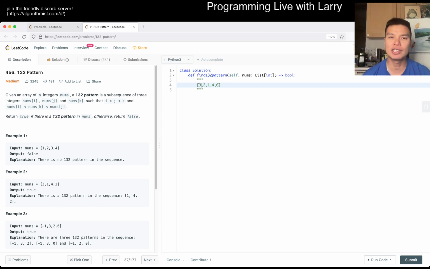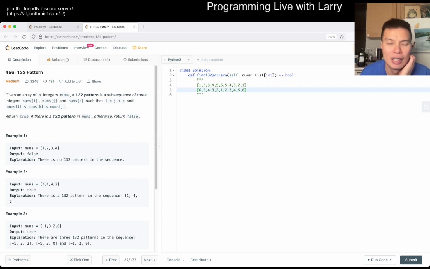So in a way, there are 2 ways to write this, I think. You can renormalize this to 1, 2, 3, 4, 5, 6, and then 5, 4, 3, 2, 1. Obviously, you can extend them more, but that would be the pattern that is not a 1, 3, 2 pattern that's also not sorted in either dimension. And then the other one is maybe 6, 5, 4, 3, 2, 1, 2, 3, 4, 5, 6, right?